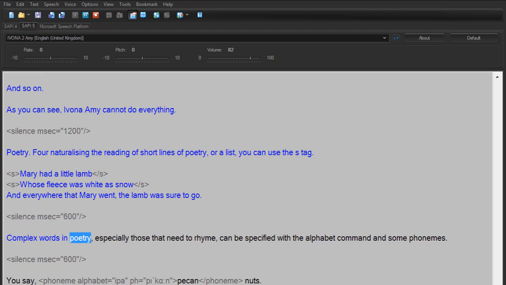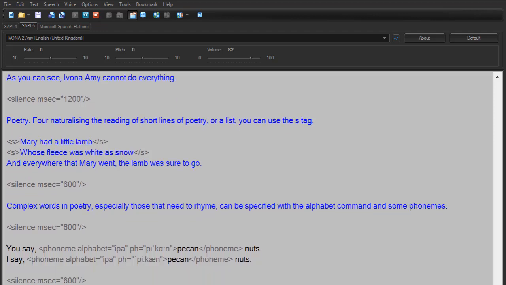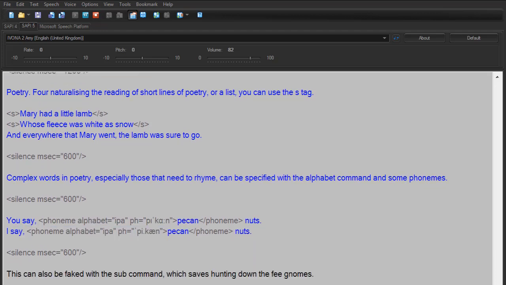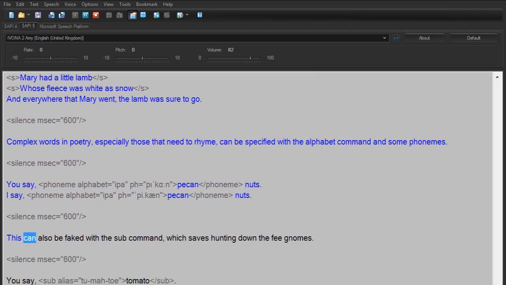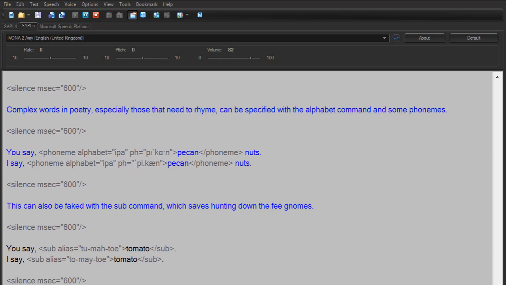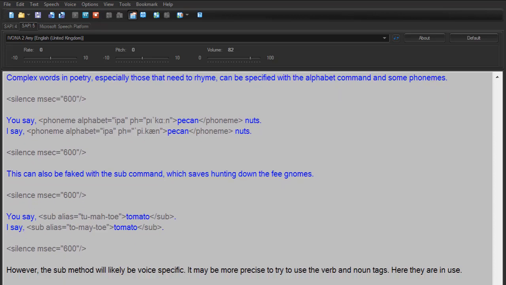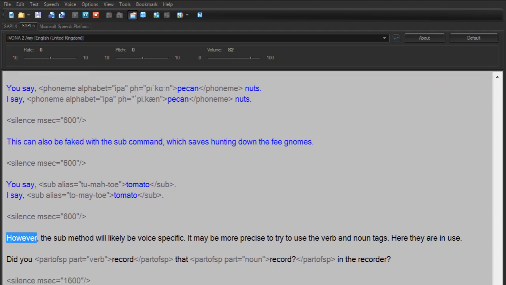Complex words in poetry, especially those that need to rhyme, can be specified with the alphabet command and some phonemes. You say, pecan nuts, I say, pecan nuts. This can also be faked with the sub-command, which saves hunting down the phonemes. You say, tomato, I say, tomato. However, the sub-method will likely be voice-specific.